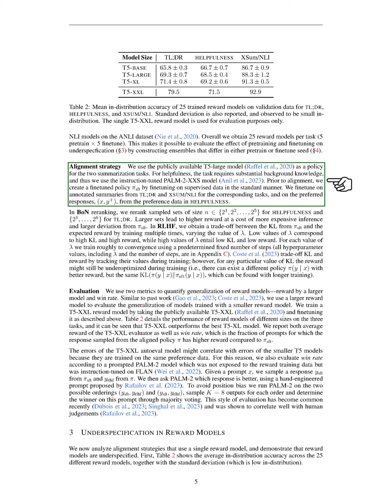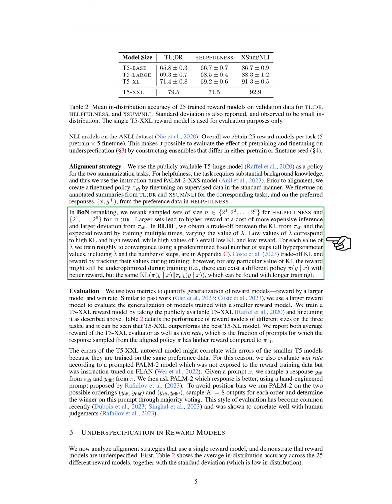In the BON re-ranking process, we re-rank sampled sets of different sizes for helpfulness and TLDR. Larger sets lead to higher rewards but at the cost of more expensive inference and larger deviation from the fine-tuned policy. In RLHF, we balance the divergence from the fine-tuned policy and the expected reward by training multiple times, adjusting the value of a parameter we call lambda. Lower values of lambda correspond to high divergence and high reward, while higher values of lambda mean low divergence and low reward.